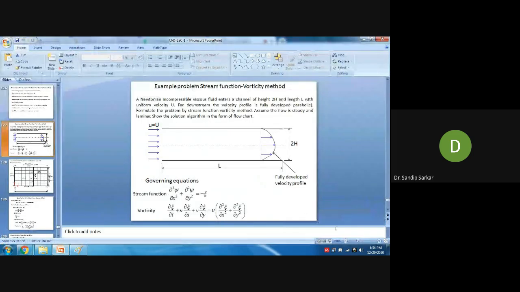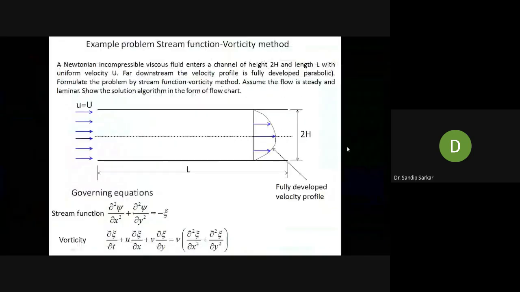Now, to formulate the problem, what do you need to do first?